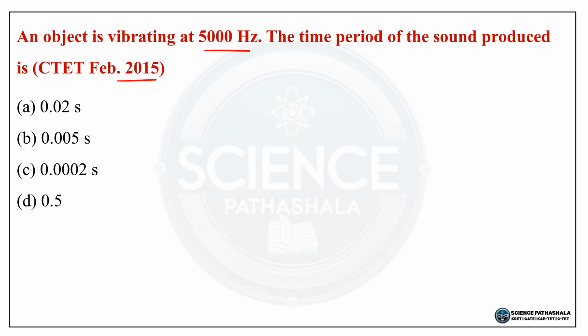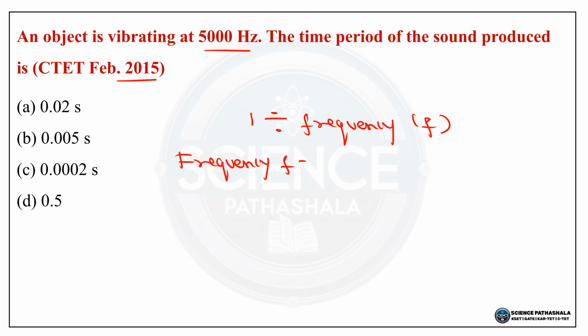So here time period T is equal to 1 divided by frequency F. So frequency F is equal to 5000 hertz. So T is equal to 1 divided by 5000, which is equal to 0.0002 seconds.